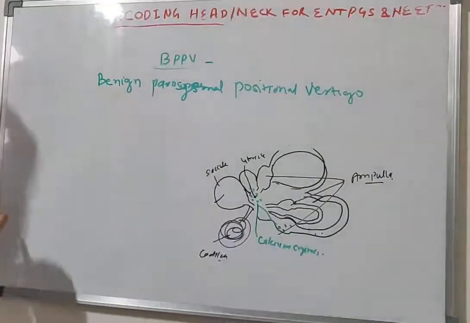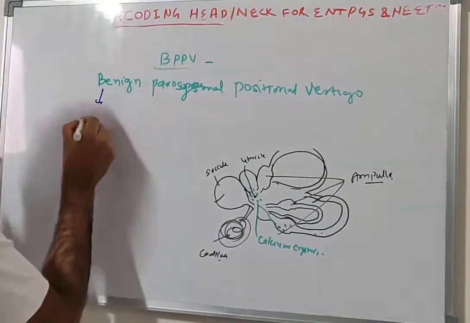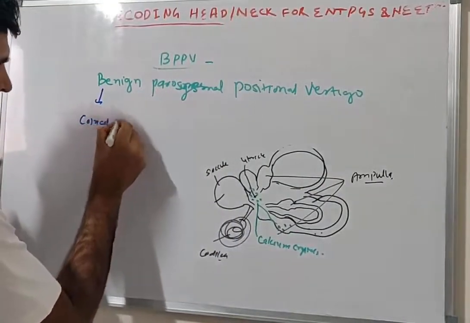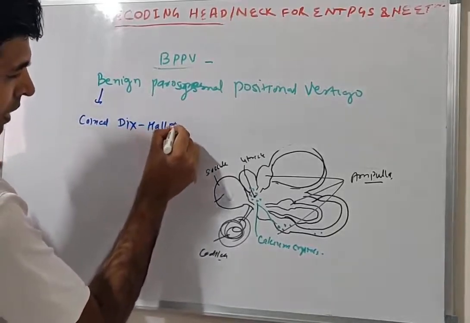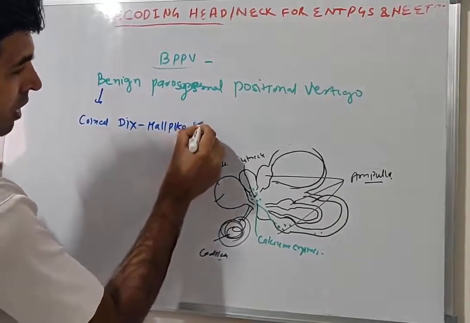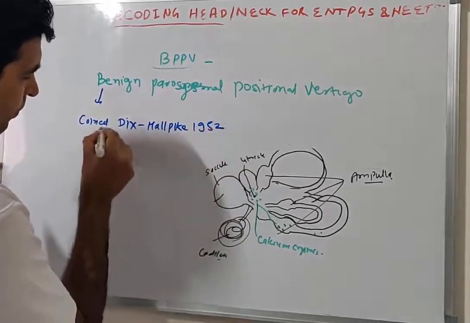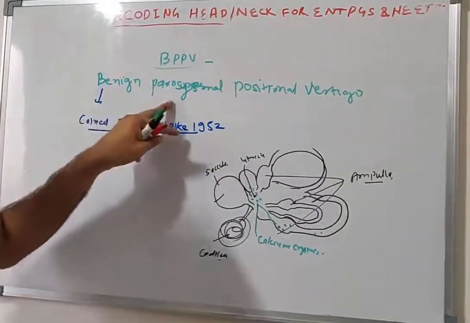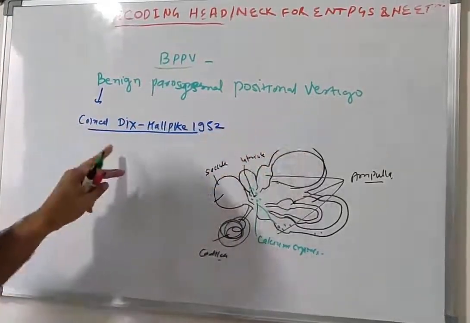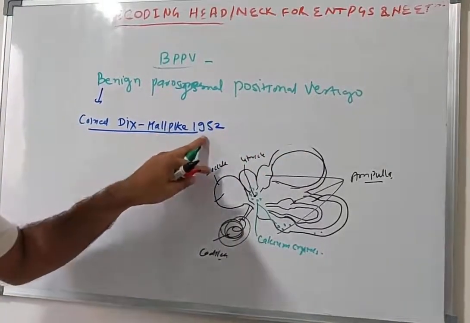This term was coined by scientists named Dix and Hallpike in 1952.